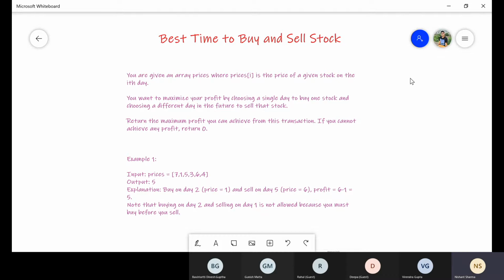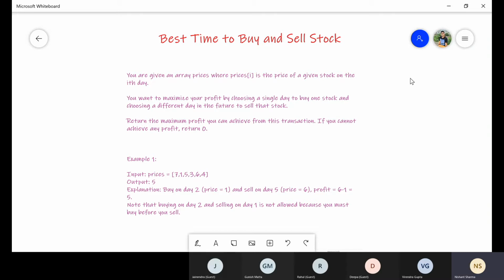Suppose on the first day, the price of a stock is 7. On the second day, the price is 1. Then on the third day, the price is 5. On the fourth day, the price is 3. On the fifth day, the price is 6. So basically, the input price array indicates the price on a particular day.